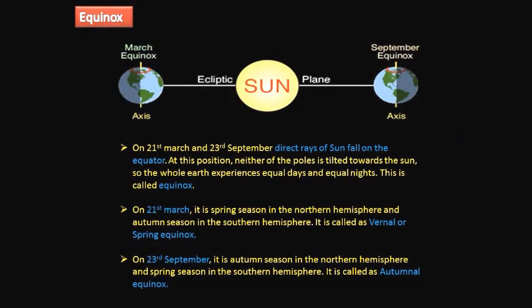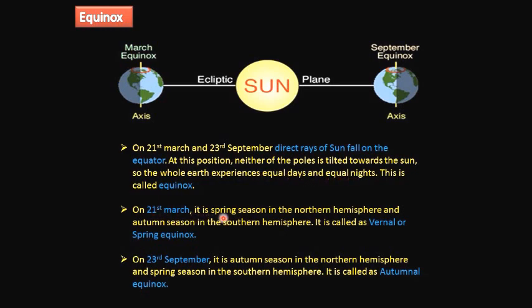Equinox is the equal distribution of the sun's energy on both the northern hemisphere and the southern hemisphere. On March 21st and September 23rd, the direct rays of the sun fall on the equator. So on both these days, the direct rays of the sun fall directly on the equator. At this position, neither of the poles is tilted towards the sun. So the whole earth experiences equal days and equal nights. This is called equinox.